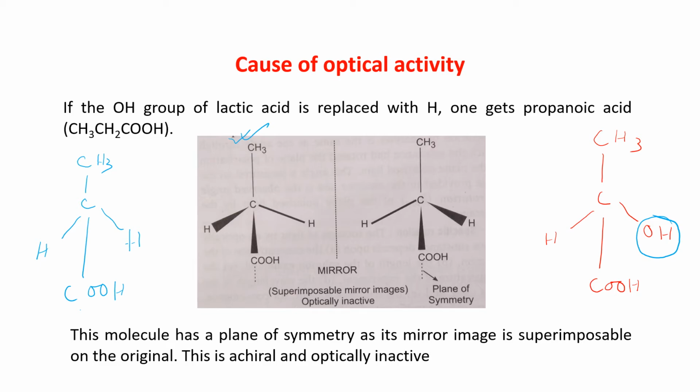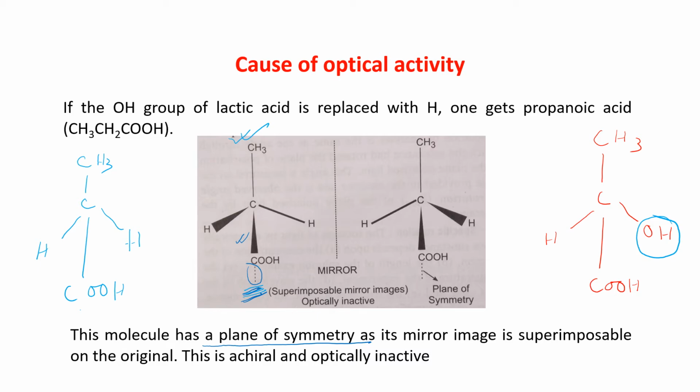Now this is the plane of symmetry, this line. You can see this line, this is the plane of symmetry. Okay, now this molecule has a plane of symmetry because if you draw a plane from the middle, this dotted line shown, then on both sides we get the same compound.